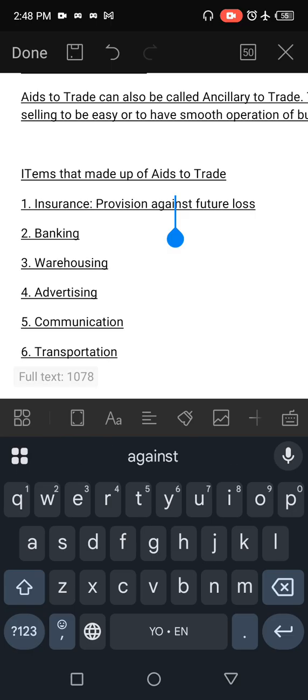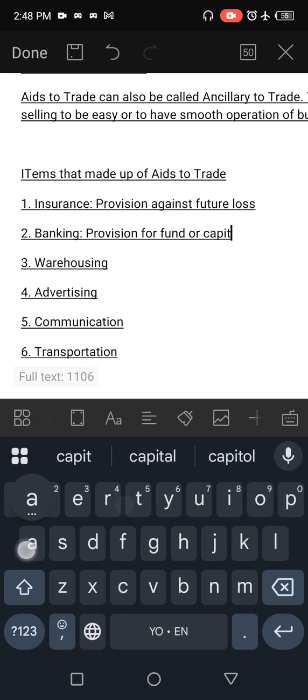Number two, banking. How does banking help buying and selling? How does it make it easy to buy and sell? Banks make provision for funds or capital. Banks provide us capital to ensure the smooth running of our business. That capital is given to us as businessmen using loans or overdrafts, and they charge interest. That is what banks do.